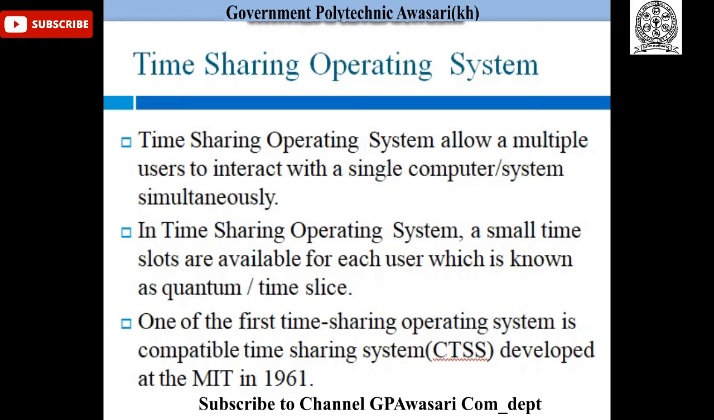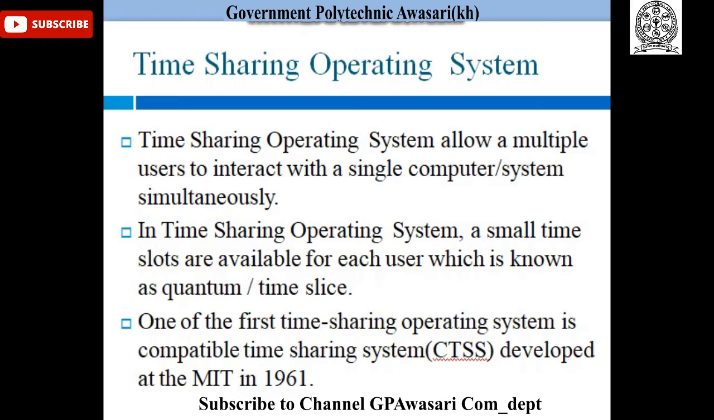Now, let's move to the next point. In time-sharing operating system, small time slots are available for each user, which is known as quantum or time slice. It means users are provided with some time slots, and we call it a quantum or time slice.